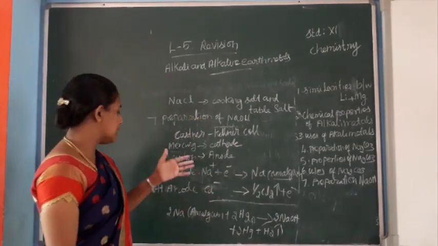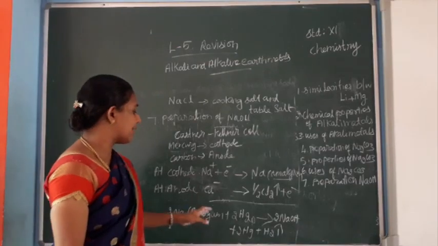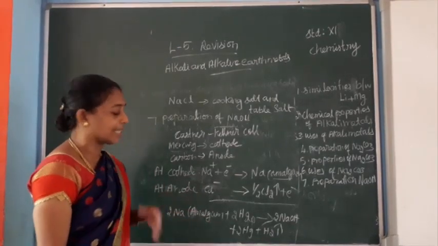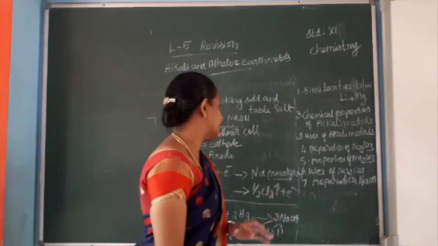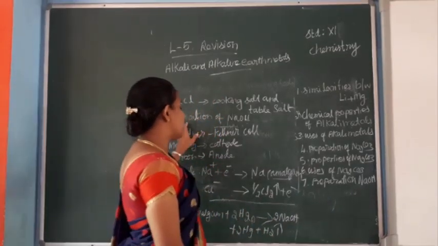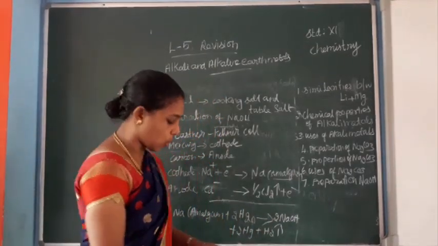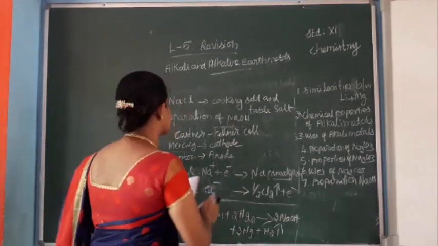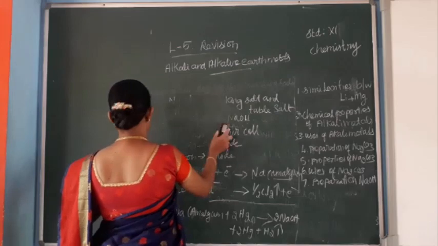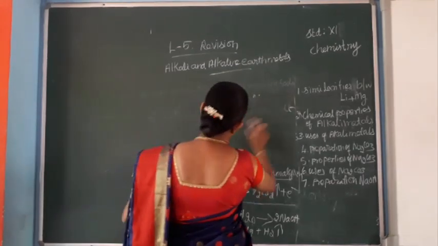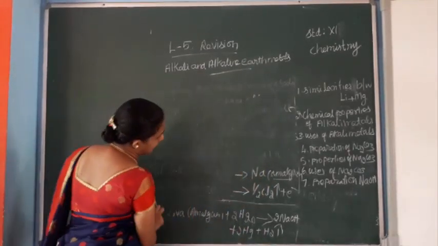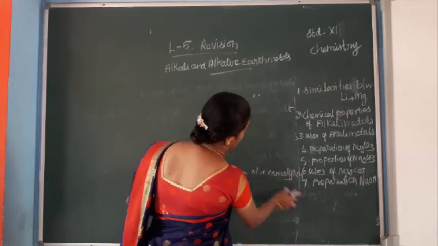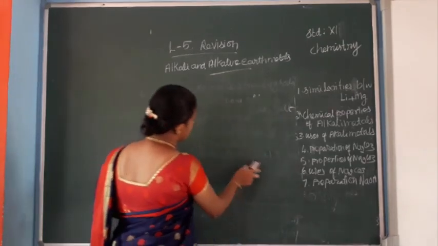In the total reaction, sodium amalgam reacts with water and we get sodium hydroxide, mercury and hydrogen. This is the preparation, or electrolysis, of sodium hydroxide.